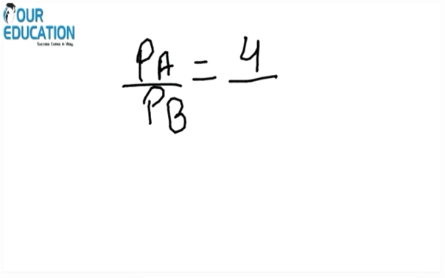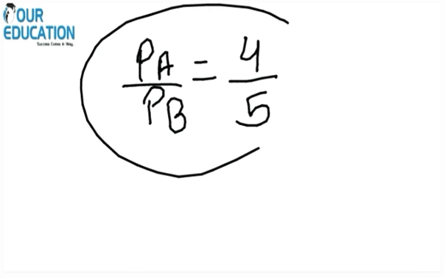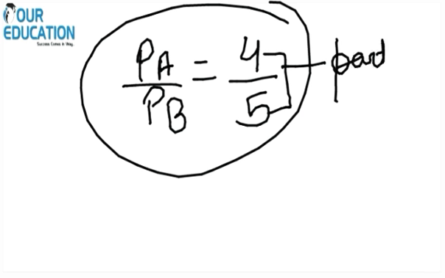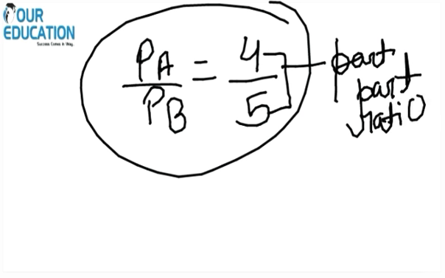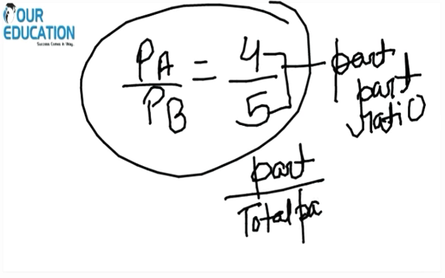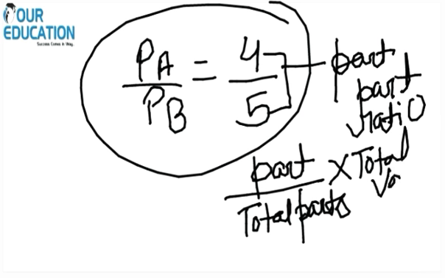If the profit of A and B is 4:5, this ratio is known as the part ratio. We cannot play with it. We can only play with part by total parts into total value. And this is known as the part whole relationship.